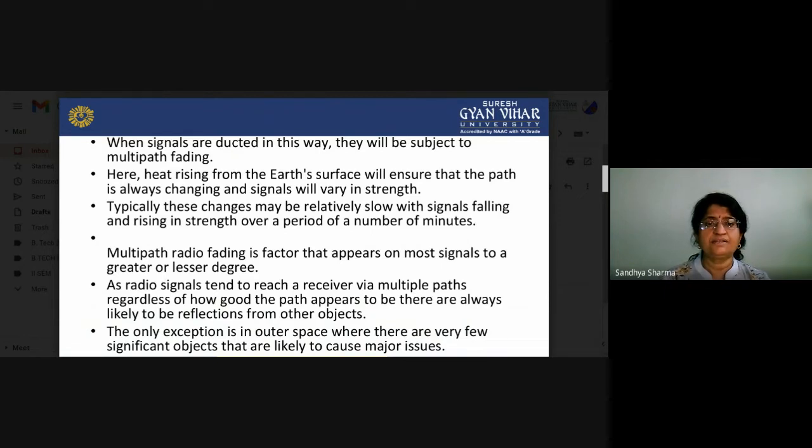So typically these changes may be relatively slow, with signals falling and rising in strength over a period of a number of minutes. So that is basically it: multipath radio fading is a factor that appears on most signals to a greater or lesser extent.